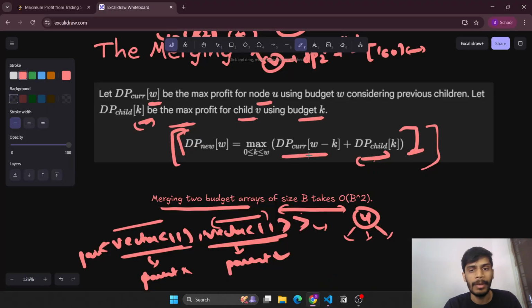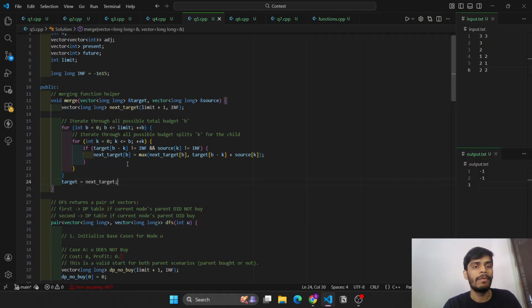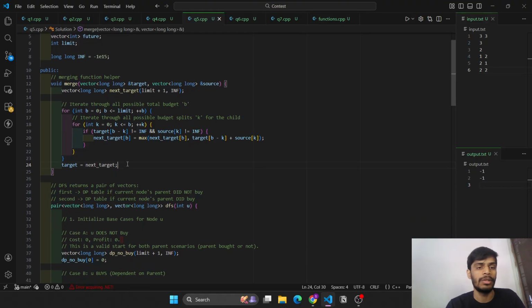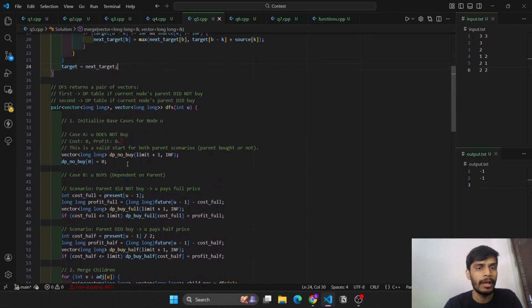It will be the maximum of dp of current of b minus k plus dp child of k. Okay, so target of b minus k plus source of k, and then we'll be updating our target with the next target, because we have updated the target node which belongs to the root node with the new updated dp after merging. So this was the overall approach for this problem.